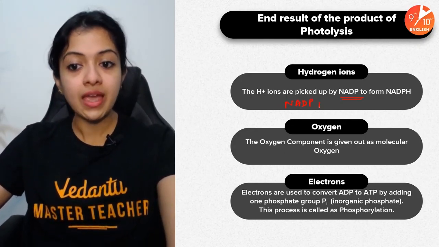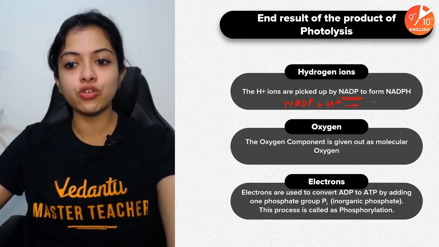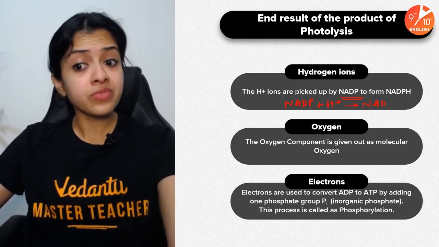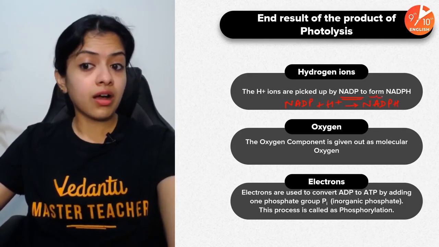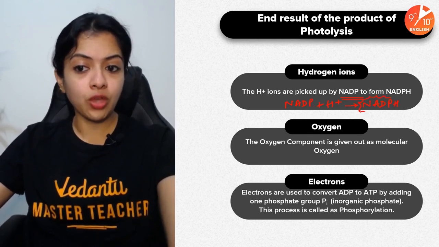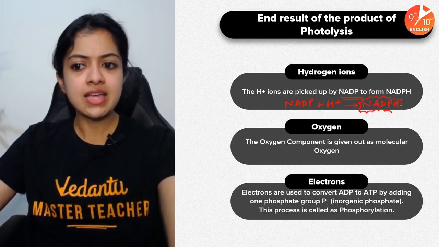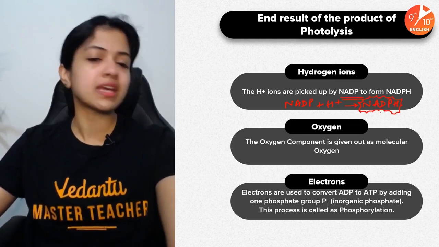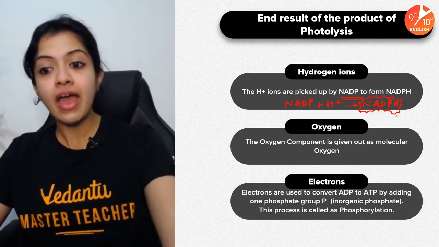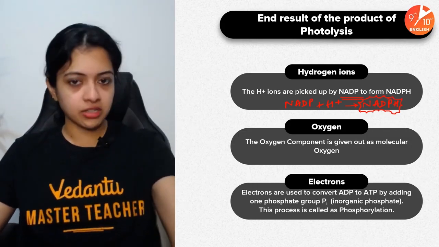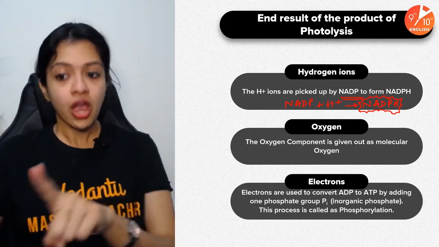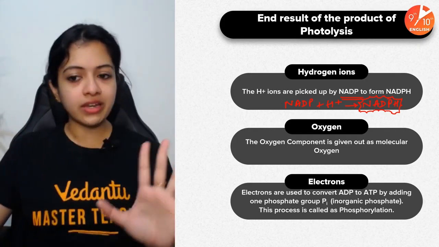So NADP picks up the H plus ions to form NADPH, which is an energetic molecule. A sort of energy currency, something similar to ATP. But of course, ATP is still a better energy currency as compared to NADPH. So it's basically an energy currency.